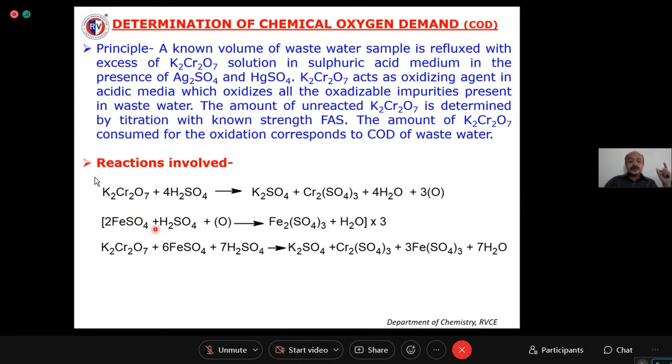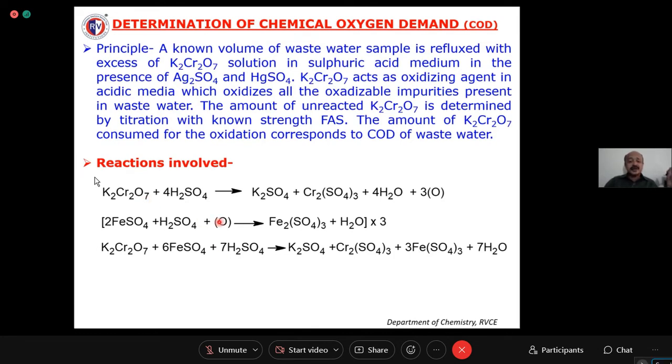The amount of FeSO4 consumed will be equivalent to the unconsumed nascent oxygen atoms, and these will be equivalent to the unconsumed potassium dichromate. So if you estimate this, you can calculate back how much organic and inorganic impurity is present in the given water sample.